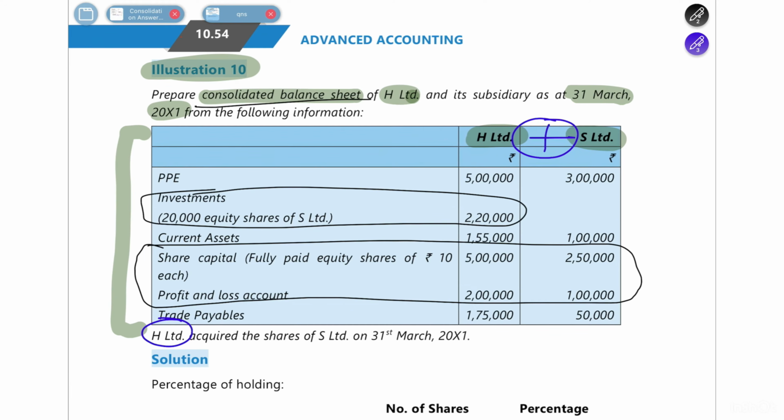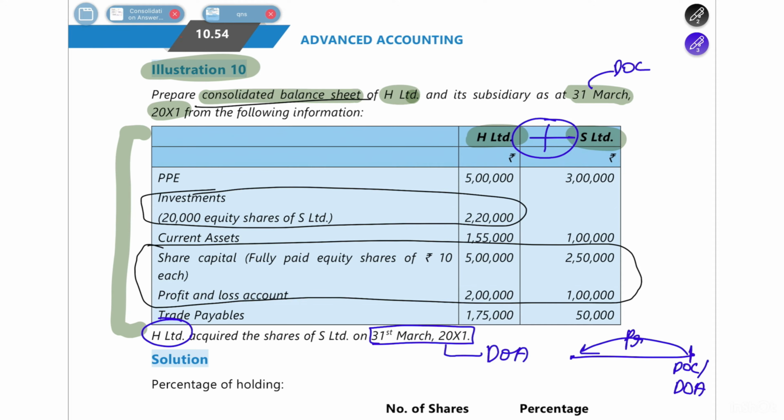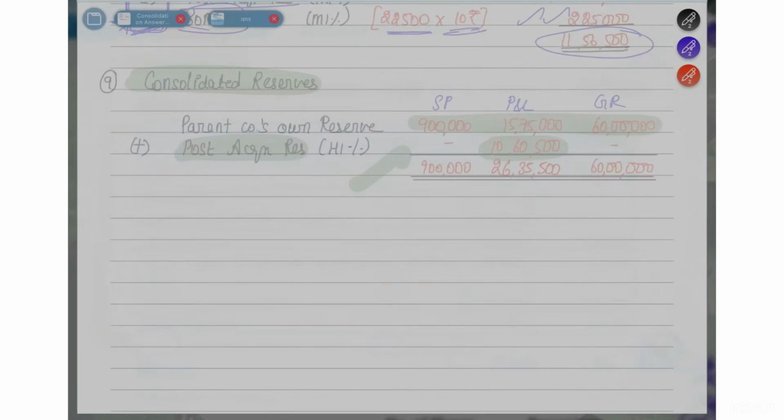And here they have told that H Limited has acquired the shares of S Limited on 31st March 2001. So this is the date of consolidation. The same thing is the date of acquisition. So if the date of consolidation and date of acquisition are the same, that means the entire period before it is going to be a pre-acquisition period only. Okay, because there is no gap between date of acquisition and date of consolidation. So there is no post period at all. Okay, I hope you understood this. Now let's move on with seeing the question. Seeing the answer, sorry.